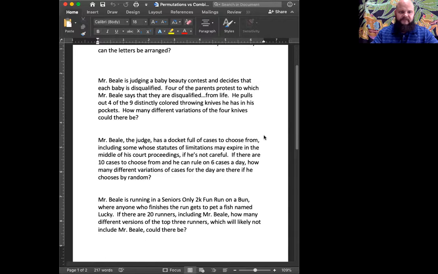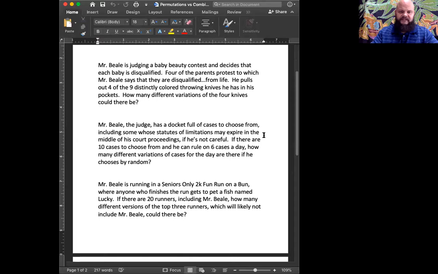Next one, Mr. Beale is judging a baby beauty contest and decides that each baby is disqualified. 4 of the parents protest, to which Mr. Beale says that they are disqualified from life. He pulls out 4 of his 9 distinctly colored throwing knives he has in his pocket. How many different variations of the 4 knives could there be?